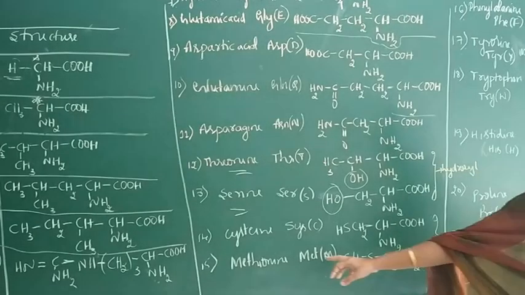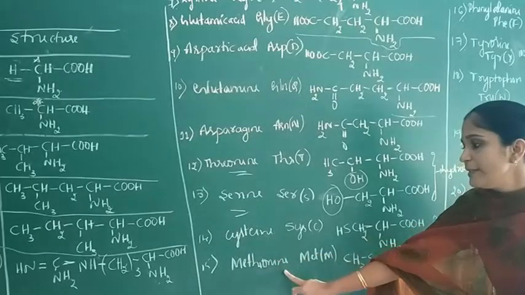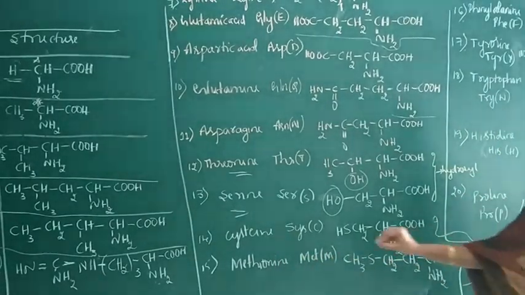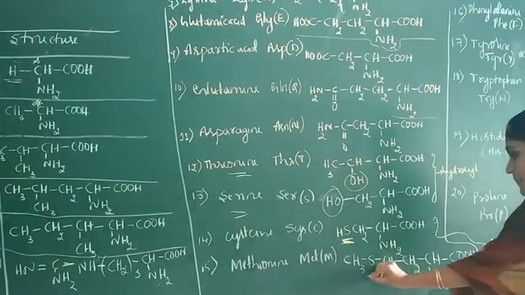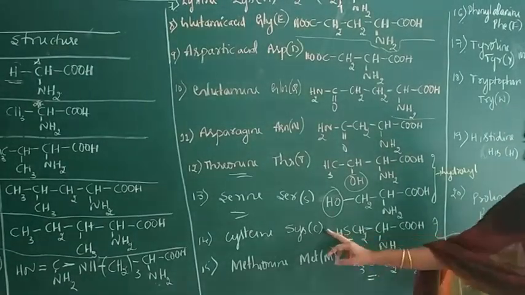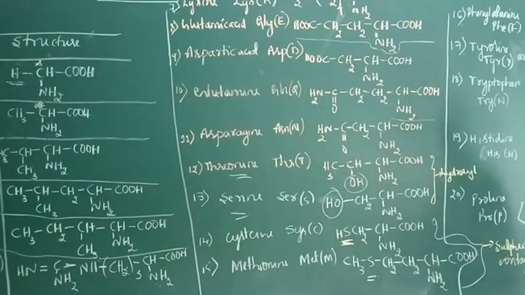Next, methionine and cysteine. These two are examples of sulfur-containing amino acids.